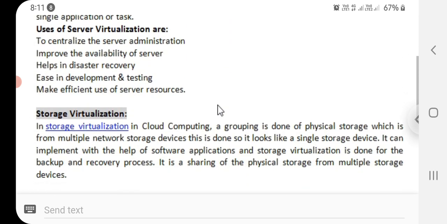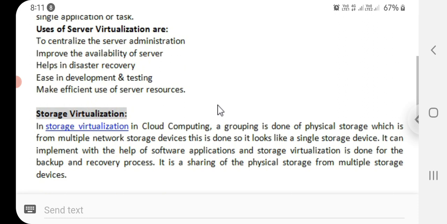To centralize the server administration, to improve the availability of servers, help in disaster recovery, ease of deployment and testing, make efficient use of servers, and make efficient use of server resources.